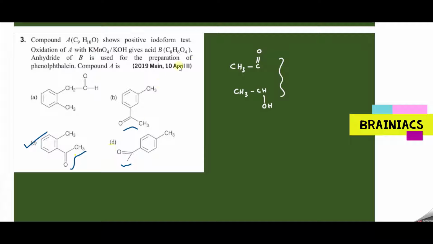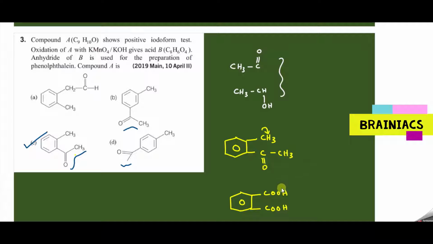Okay, for the others, I hope all of you understood, or not, I am not clear. So you can see here a methyl ketone. We will do step by step what the reaction is. We will take option C, and you can see CH3 is present here, and you have a methyl ketone like this. Now what is happening? The first step, they are showing a positive iodoform test. So that means we know methyl ketones will be oxidized to carboxylic acid. And whenever you are treating with KMnO4 or KOH, surely any carbon with even a single hydrogen atom will get oxidized to carboxylic acid. So as a result, you will get carboxylic acid in the nearby groups.